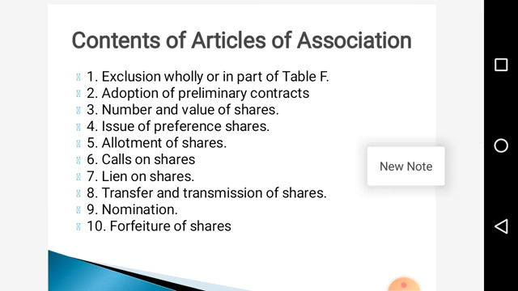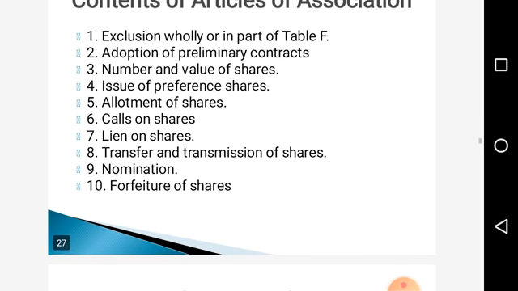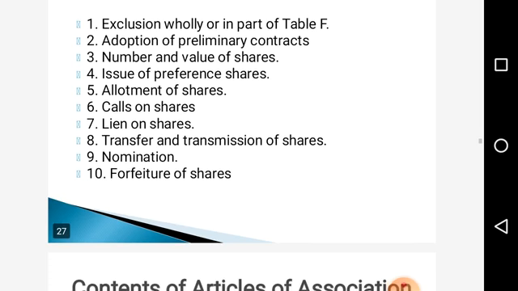Here the transfer of shares means if a person wants to transfer his shares to another person, he can transfer. Transmission of shares means if the person who is holding the shares dies, then those shares will be transferred to his legal heirs. Then nomination. About the nomination also, the Articles of Association give provisions.